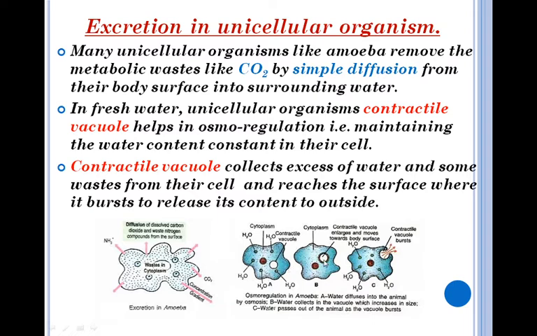It increases in its size and finally reaches the surface where it bursts and releases its content to outside. In this way, excretion occurs in unicellular organisms with the help of contractile vacuole and through their general body surface by the process of simple diffusion.